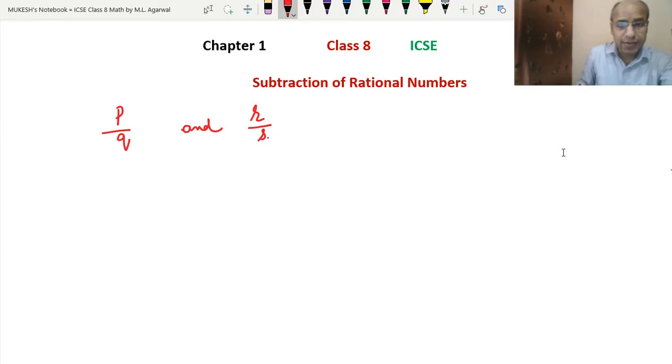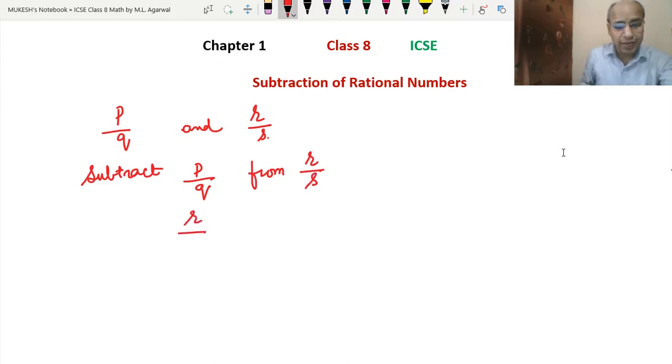The question may be like this: subtract p upon q from r upon s. If it is given like this, then we will write r upon s minus p upon q.